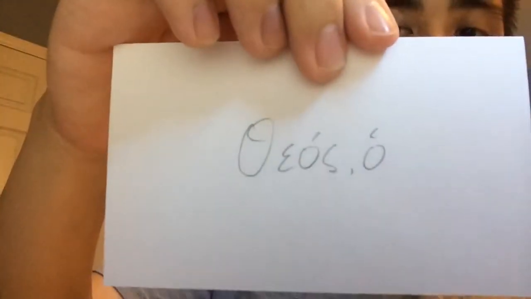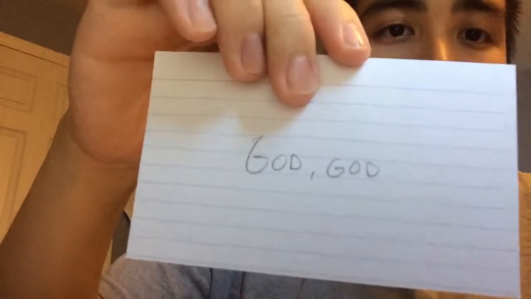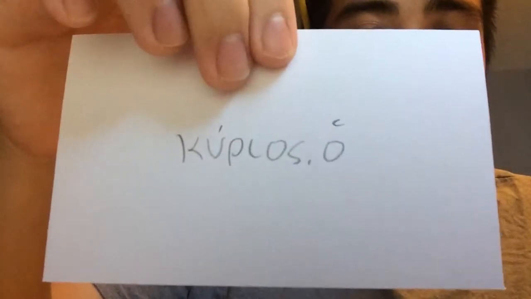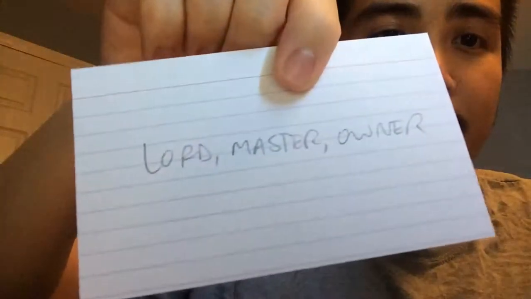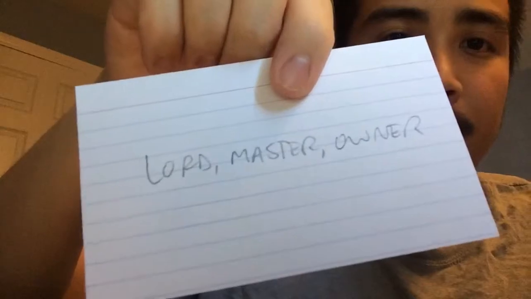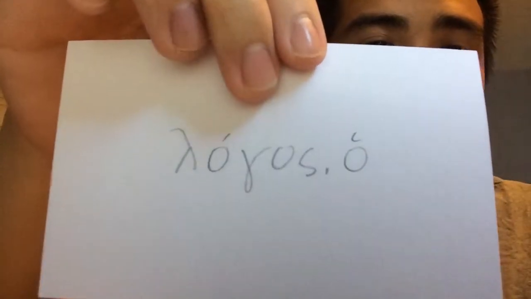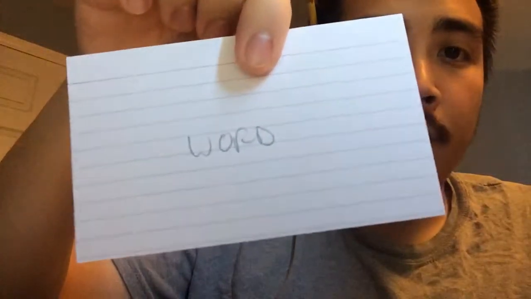Theos, ho: God. Kurios, ho: Lord, master, or owner. Logos, ho: word.